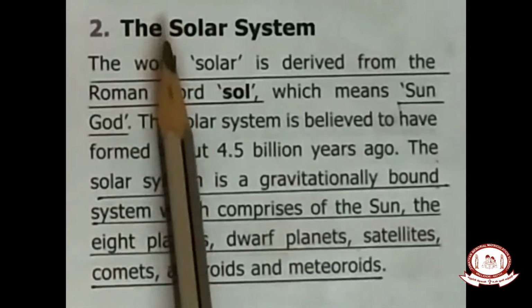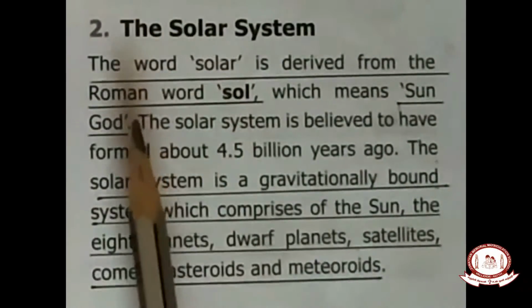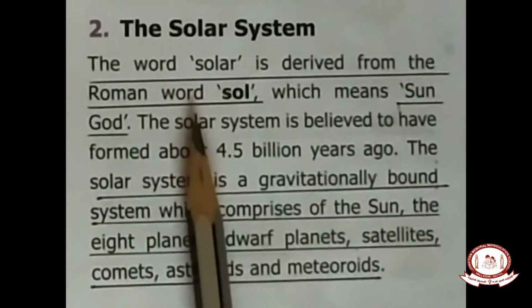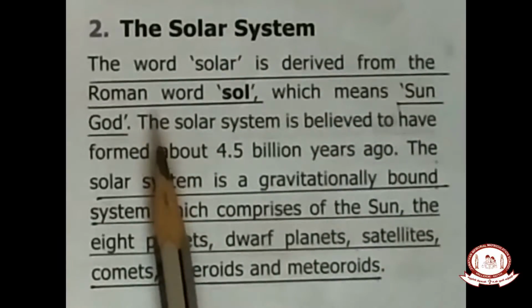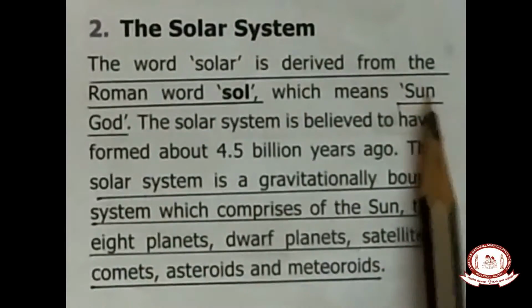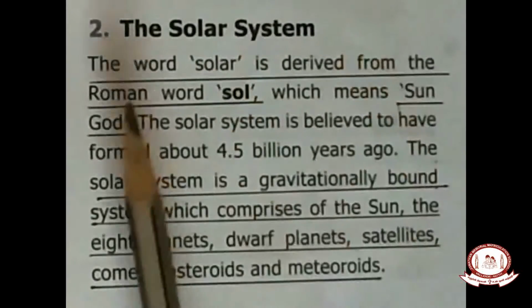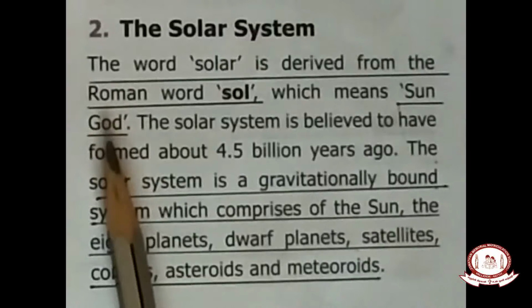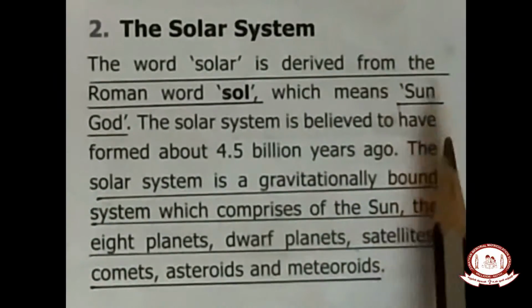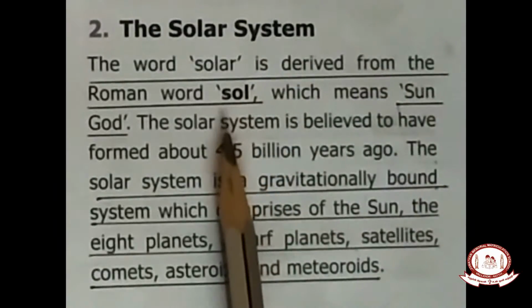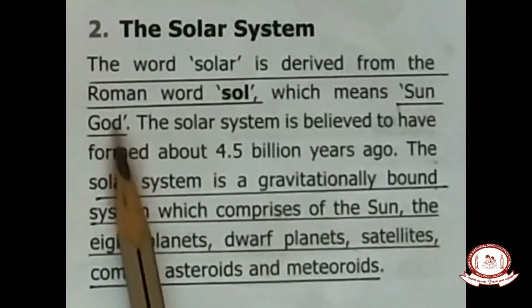So there is a word S-O-L, Sol. What is Sol? That is said to be one of the Roman words which means sun, God. Okay. So sun is described as a God. Children, do you remember the Pongal celebration? What are we doing? We are giving thanks to the sun, the God. So like that, Sol is a word which means sun god. Okay. Which means sun is the head.